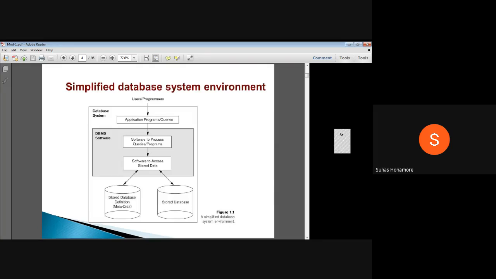So a catalog is nothing but, here you have the actual data, and one more thing we are keeping is a catalog, or we can say metadata. That is nothing but data related to data. This is the data which is related to this actual data. So in this data what all things will we keep? We will keep how many columns are there, what the column structure is, and whether any constraint is there on that column or not. Like that we'll keep it.